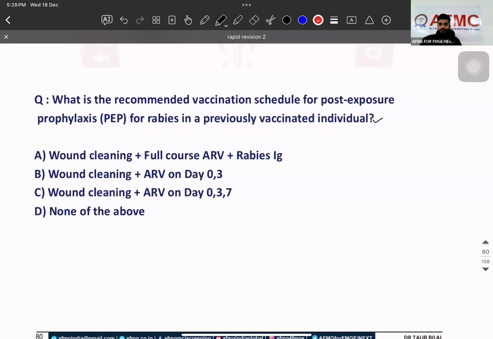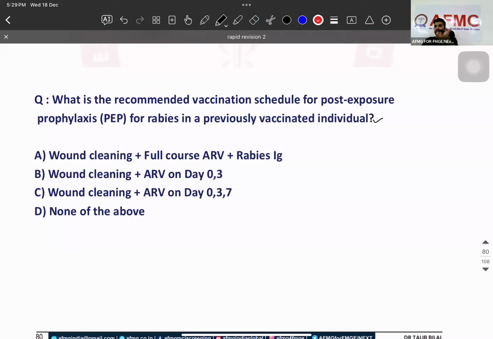0, 7, 21 or 28. How will he come? 0, 7, 21 or 28. Now someone who is already vaccinated, 0, 3. How many doses? If less than 3 months, you don't need to do anything. More than 3 months, give 0, 3. Now someone who is not vaccinated at all, 5 doses. What is that? 0, 3, 14, 28. One regime. Next regime, 0, 3, 7, 28. Direct, only 4. Is that clear?